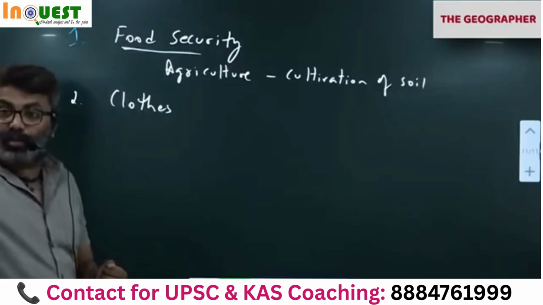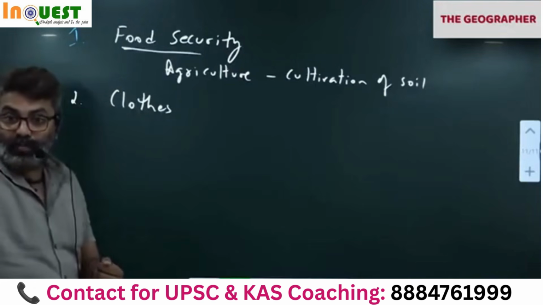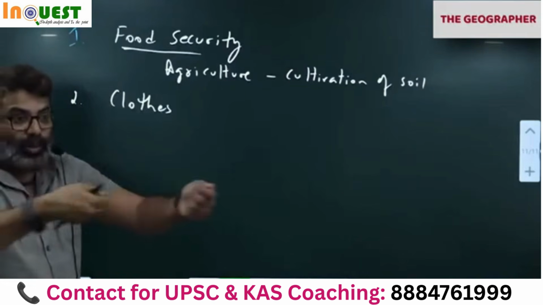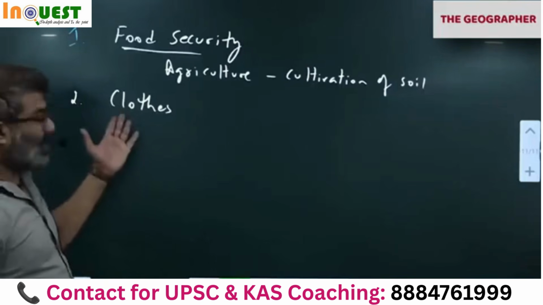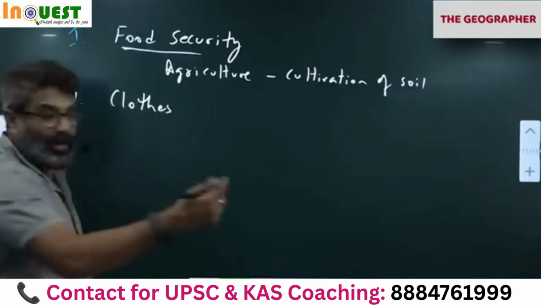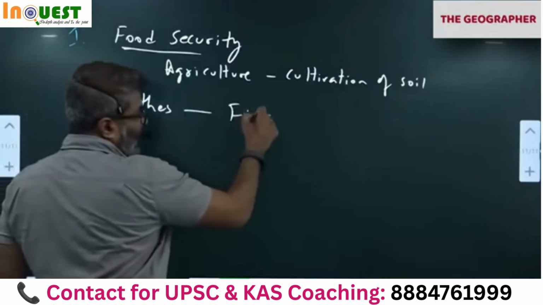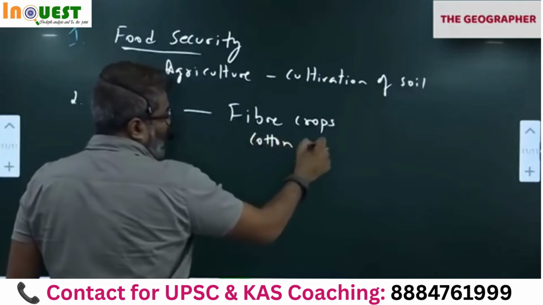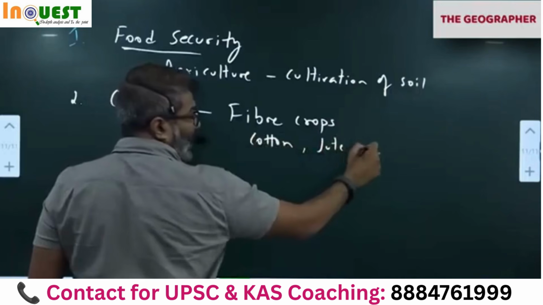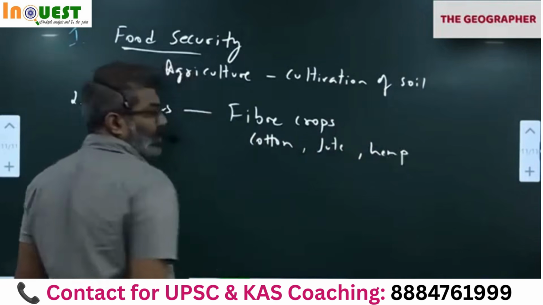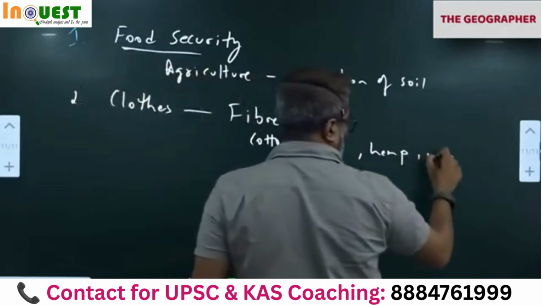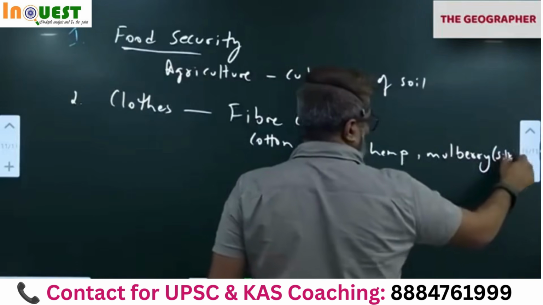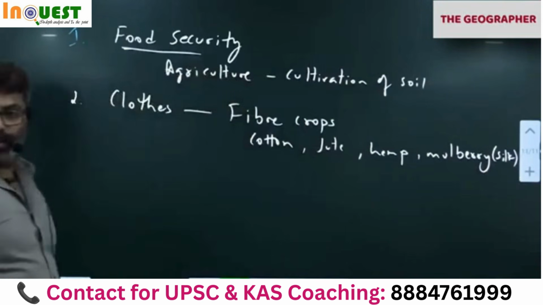Even for the silk, you notice, we grow mulberry leaves. Remember mulberry? That we feed to the Bombyx mori. That gives us silk cocoons. From silk cocoons we make silk. So indirectly, all clothes come from fiber crops like cotton, jute, hemp, and mulberry, you write silk in brackets.